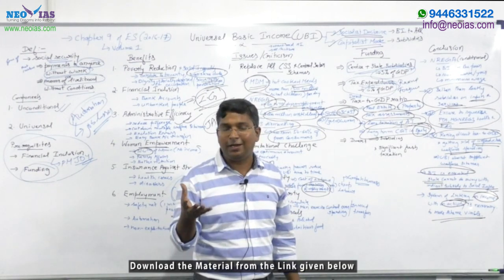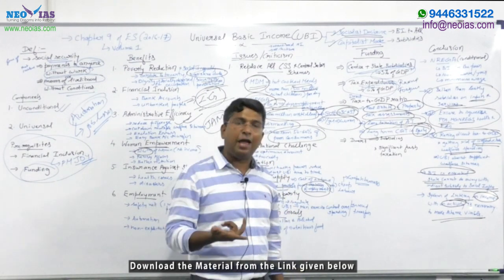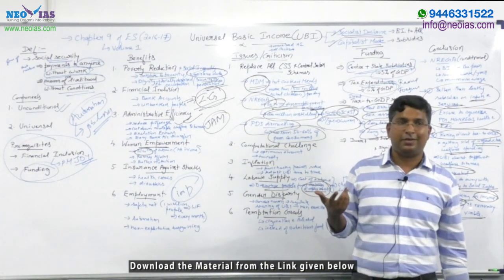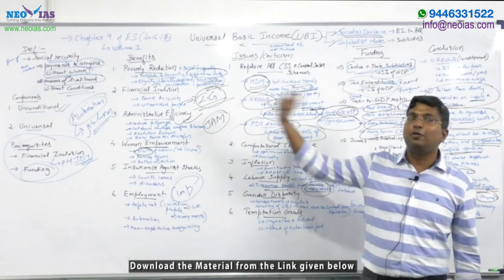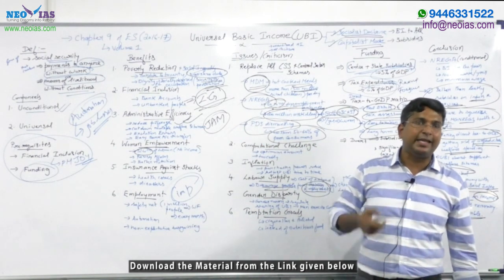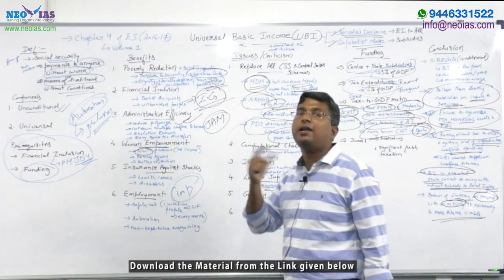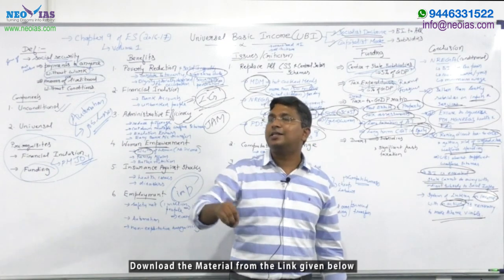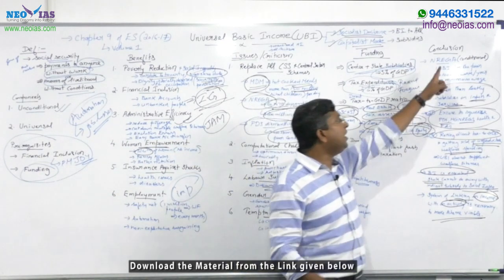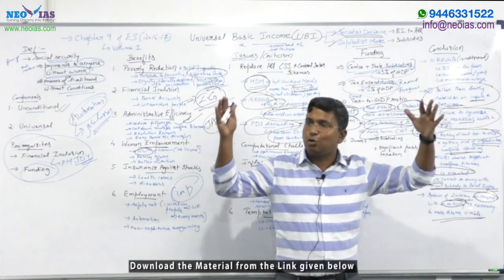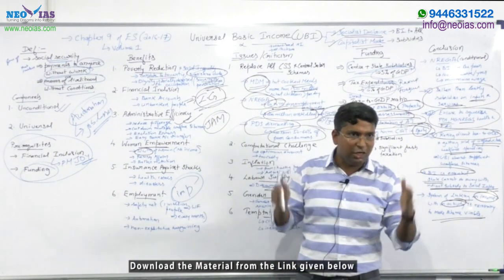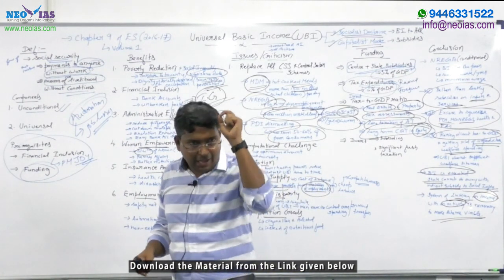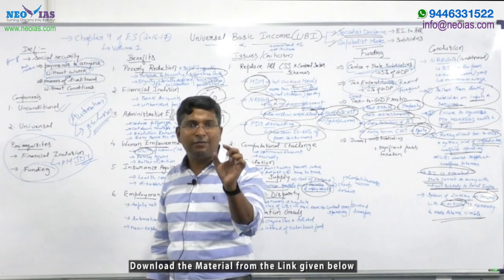So try to understand that we already have a basic income scheme in the form of a conditional one. What we want is a conditional basic income scheme, not an unconditional one. As a country we already have a conditional basic income scheme in the form of NREGA. The Mahatma Gandhi National Rural Employment Guarantee Scheme is basically a basic income scheme, but with conditions.